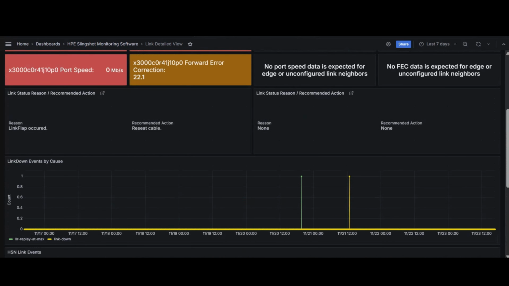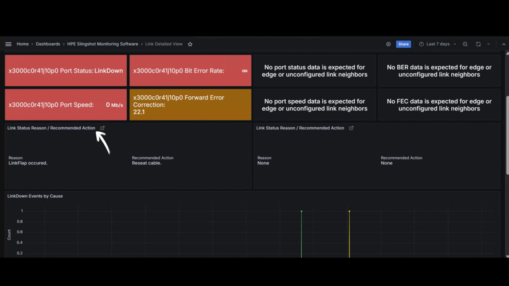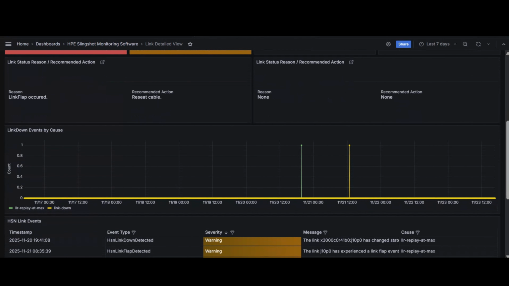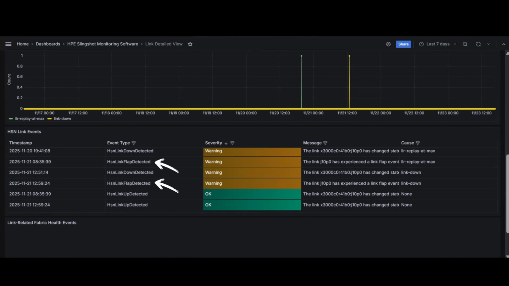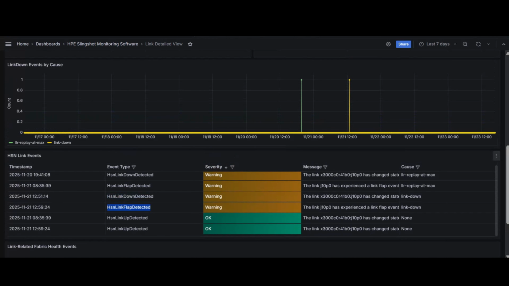The most critical element here is the recommended actions panel located between the FEC details and the time series graph. Clicking this panel reveals step-by-step troubleshooting instructions. Relating to our use case, the system admin noticed a link flap event occurred thanks to the HSN links event table. They want to resolve this link flap and click the recommended actions panel to access the remediation steps.